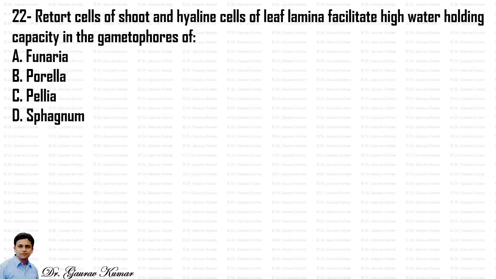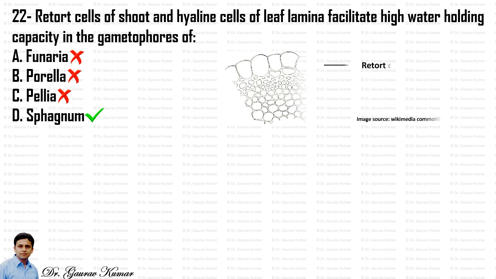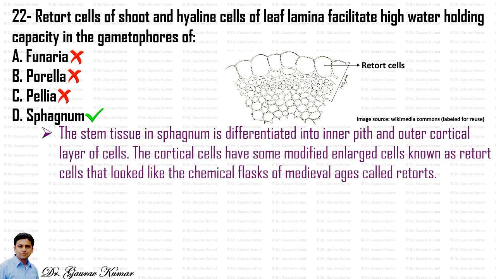Next question, retort cells of shoot and hyaline cells of leaf lamina facilitate high water holding capacity in the gametophores of. So this is a repeat question from the 2014 question paper, and the answer for this is Sphagnum. Let's see what are the functions of retort cells and hyaline cells. Retort cells, you can see these are the large retort shaped cells. The stem tissue in Sphagnum is differentiated into inner pith and outer cortical layer of cells. The cortical cells have some modified enlarged cells known as retort cells that look like the chemical flasks of medieval ages called retorts.